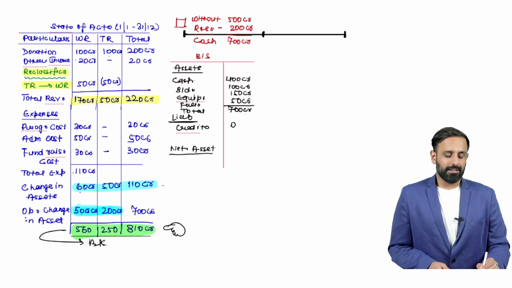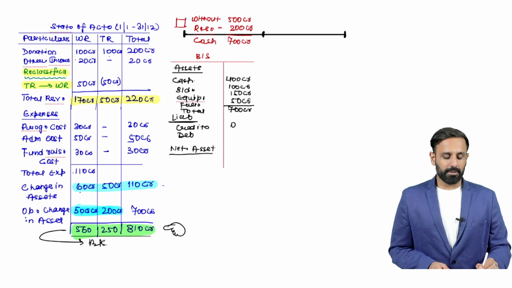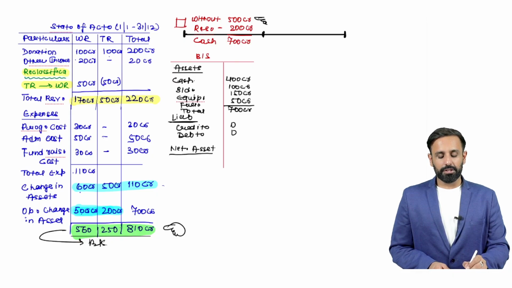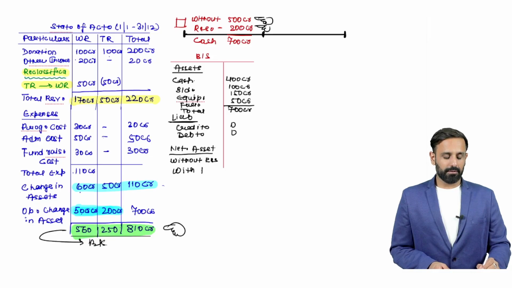Then let's say the debt is also 0 here, so the total liability is 0. If I talk about net assets, in the net assets side we will record the donation amount which you have realized. So we will record the donation received without restriction and the donation received with restriction.